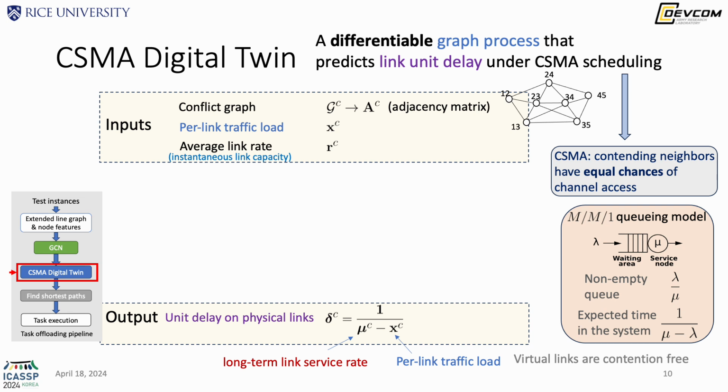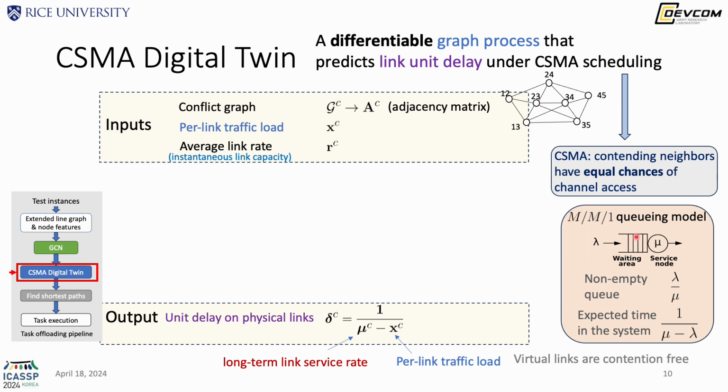To dive in a little bit into the CSMA digital twin, it is a differentiable graph process that predicts link unit delay under the CSMA scheduling. CSMA represents carrier sensing multiple access, which is one of the most popular media access control mechanisms for random access networks. Essentially, it will give contending neighbors equal chances of channel access.